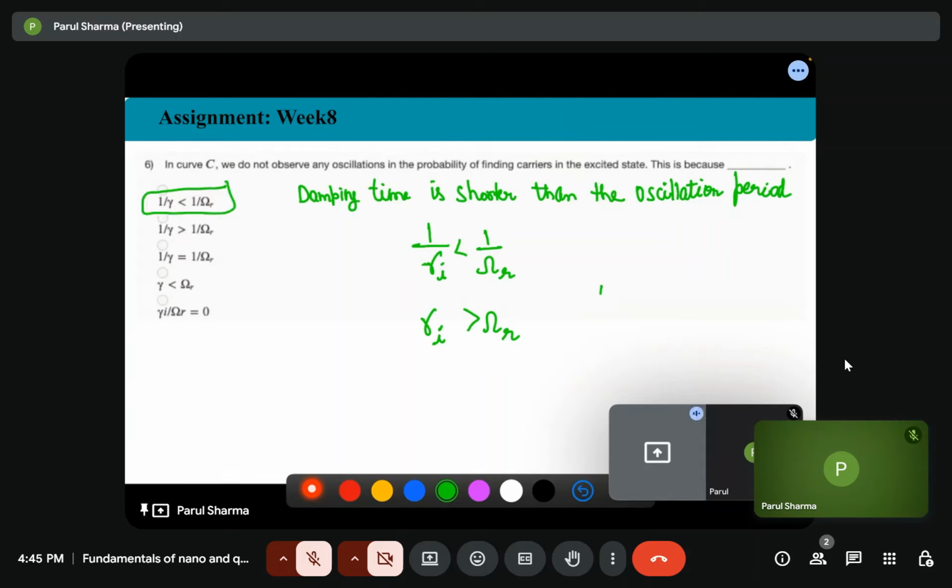Or we can write it as gamma I by omega r is greater than 1. So it implies heavy damping, the system is overdamped, and we are not able to observe the oscillations.